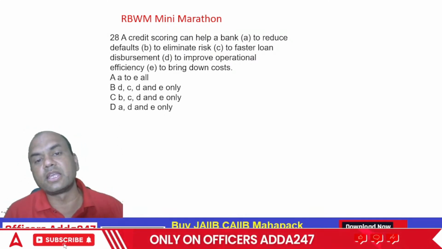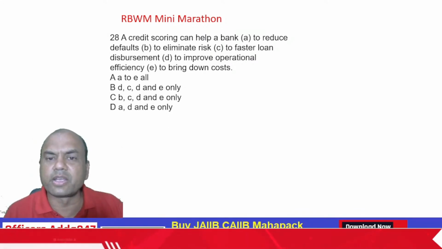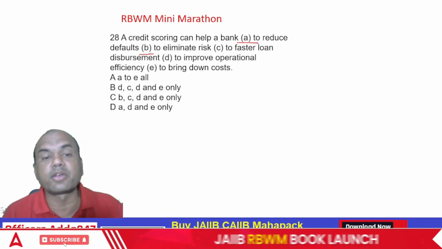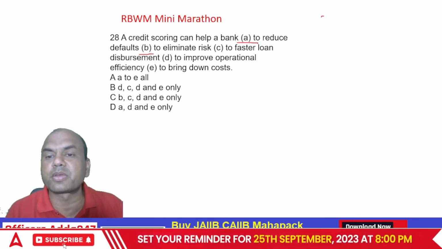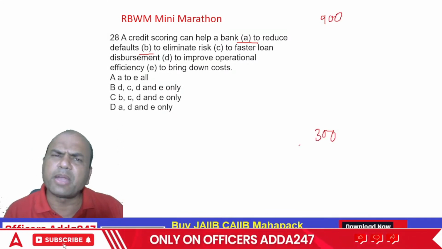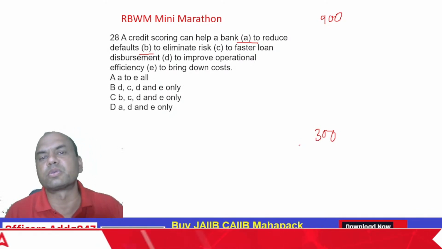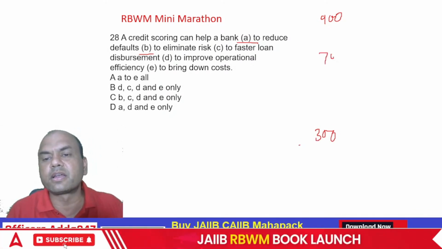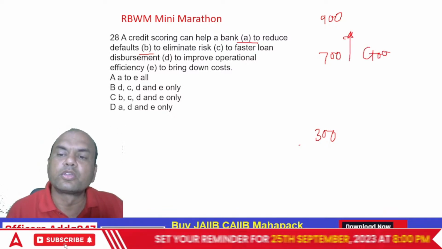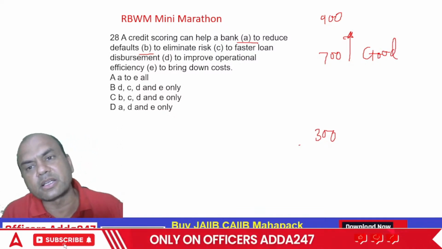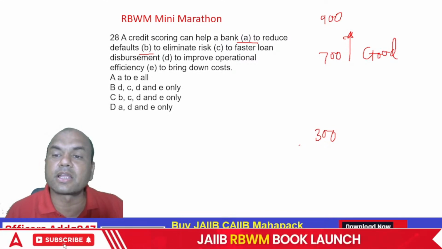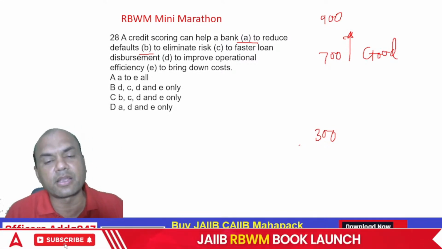The credit scoring can help a bank to reduce defaults. Obviously, it will reduce the defaults. Second, to eliminate the risk, the lesser the risk will be there. What is the maximum credit score? 900. What is the minimum credit score? 300. Any bad that customer might be, 300 will be the score. And a good credit score is 700 and above. So if any customer's credit score is good, it means that customer has repaid the loans correctly on time. So that's why this is considered a good customer. So it will eliminate the risk.